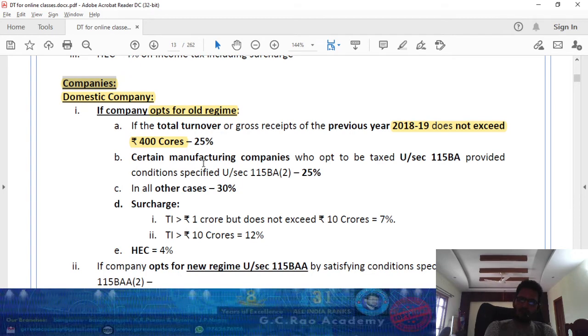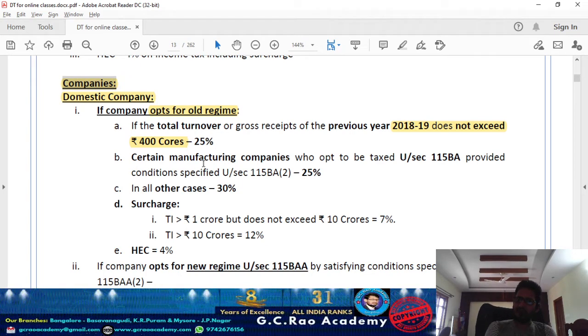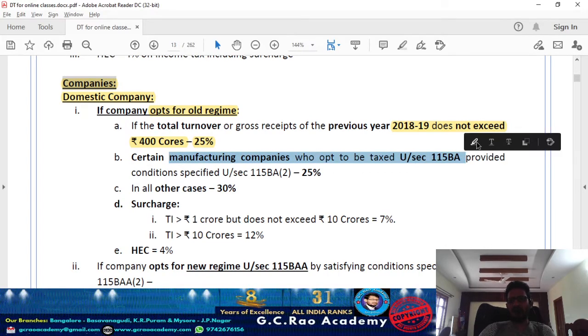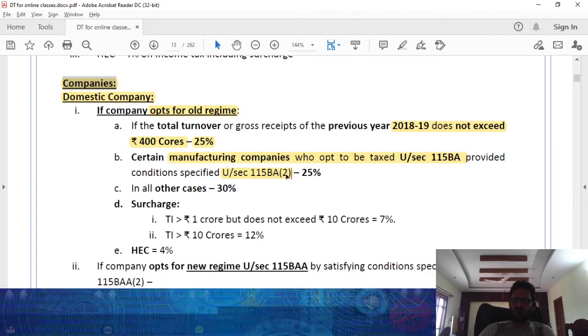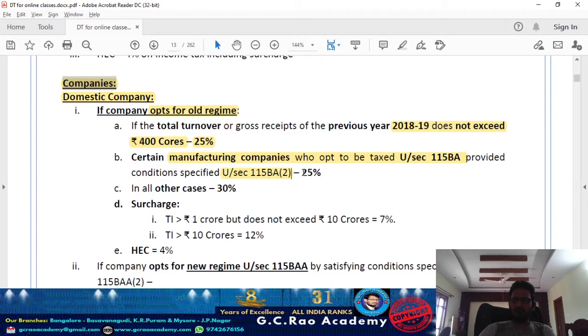If the total turnover of the domestic company is not exceeding 400 crores, then in the current year your total income is taxable at the rate of 25%. If you are a domestic company and during the previous year 2018-19 your total turnover is not exceeding 400 crores, the current year tax rate applicable is 25%.